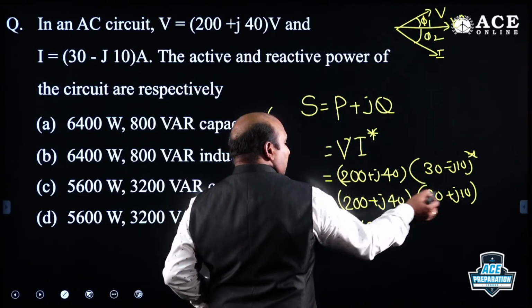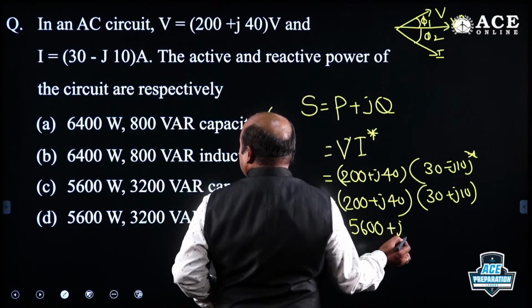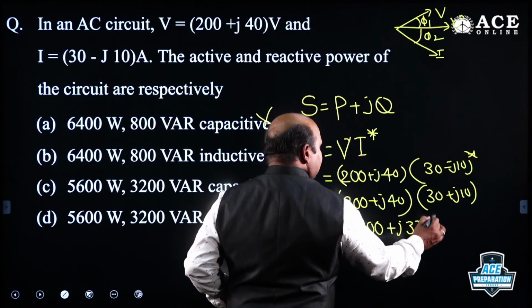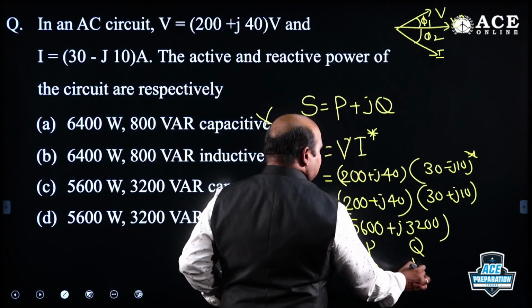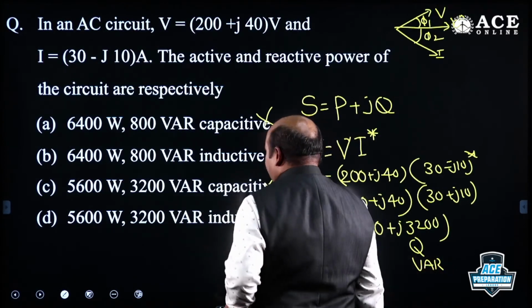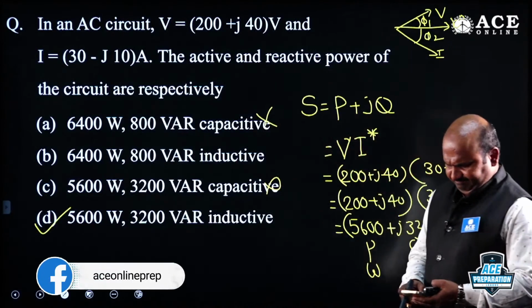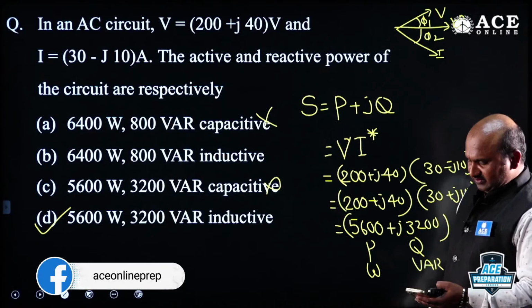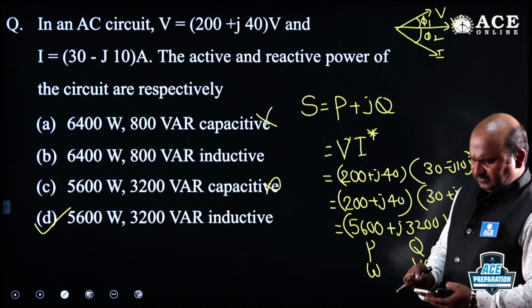Now 2000 plus 1200, 3200 only you are getting. This is P and this is Q, this is watts and this is VAR. Option B is the correct one. Are you getting? 5600 and 3000. Very good.